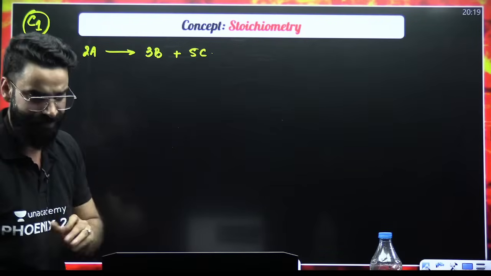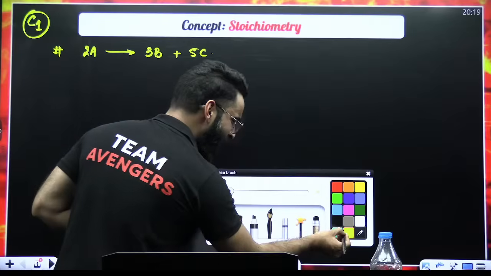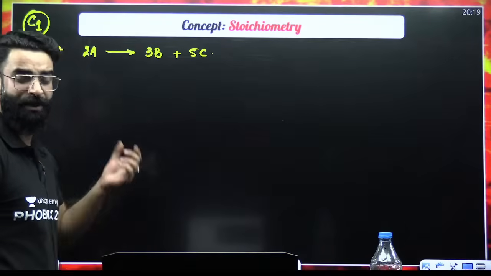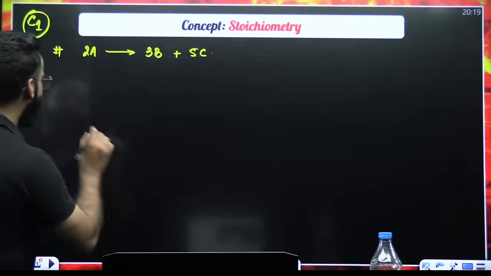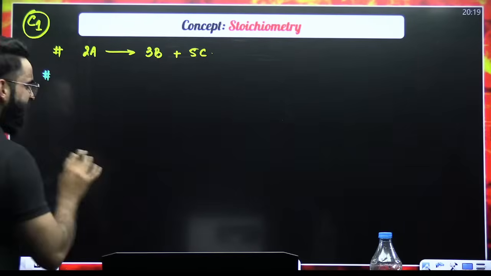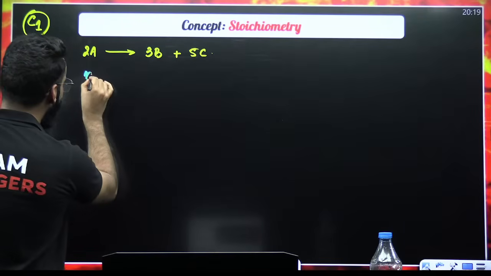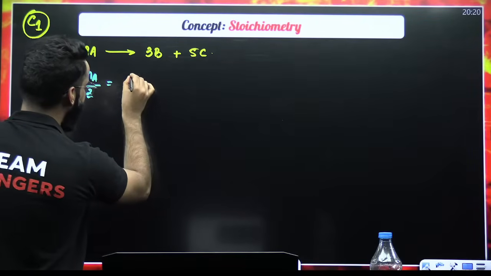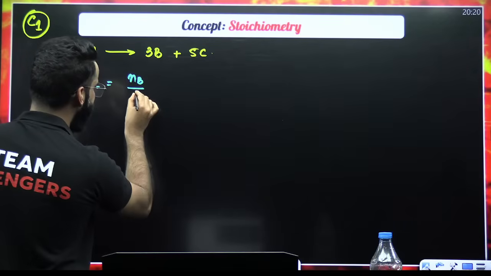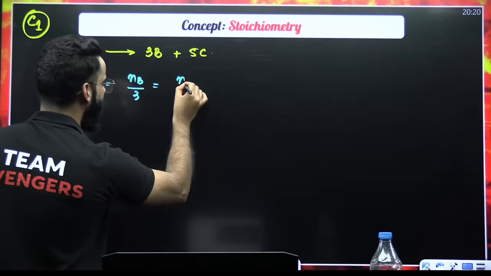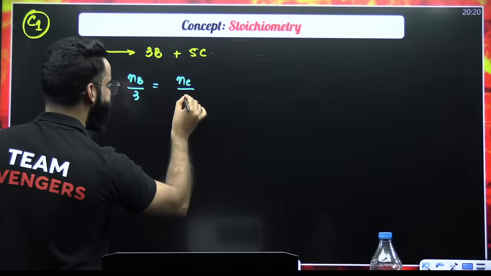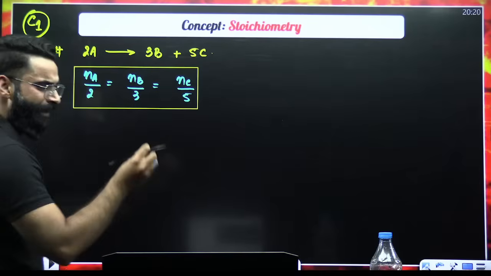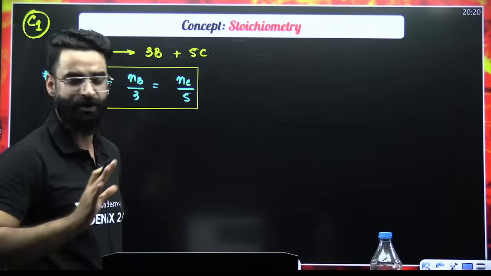Now, my dear students, whenever you are supposed to deal with the questions of stoichiometry, you just have to write one equation. The equation is something like this. You'll write number of moles of A divided by stoichiometric coefficient of A is equal to number of moles of B divided by stoichiometric coefficient of B is equal to number of moles of C divided by stoichiometric coefficient of C, that is 5. This is the equation which you have to make, and from this equation, any sort of question can be made.